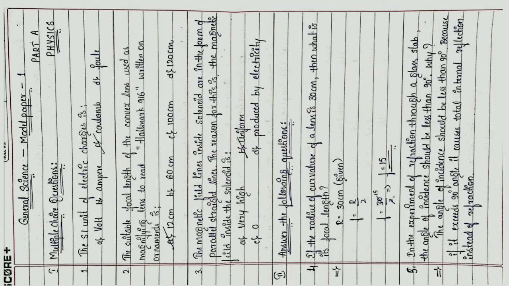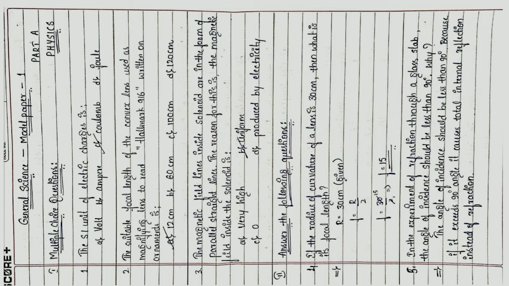Science Model Question Paper 1, Part A, Physics Part, Roman number 1, multiple choice questions. Number 1, the SI unit of electric charge is option A, volt, option B, ampere, option C, coulomb, option D, joule. The answer is coulomb.